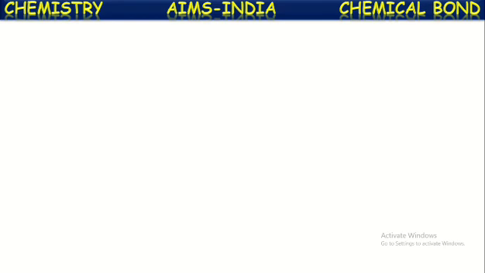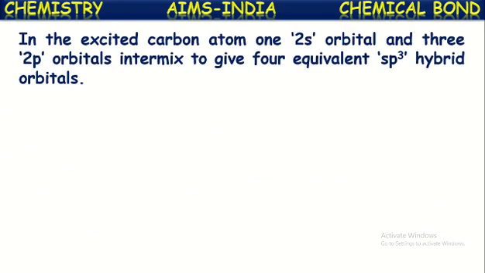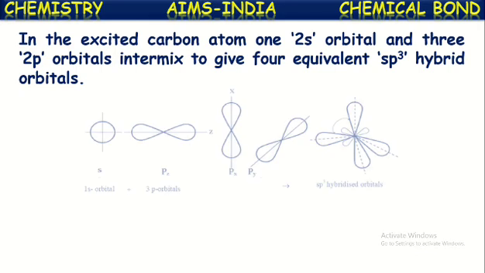Now, in the excited carbon atom, one 2s orbital and three 2p orbitals intermix to give four equivalent sp3 hybridized orbitals. These are four orbitals having a single electron each.